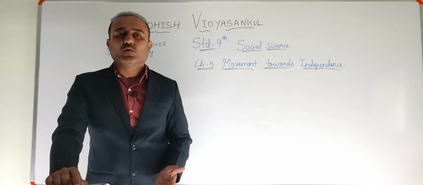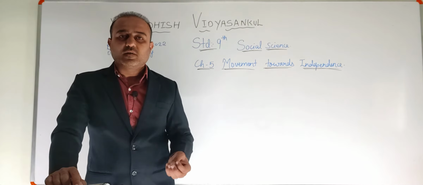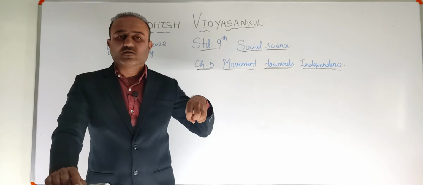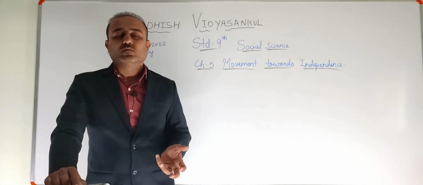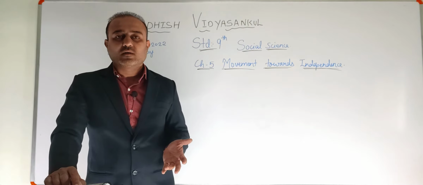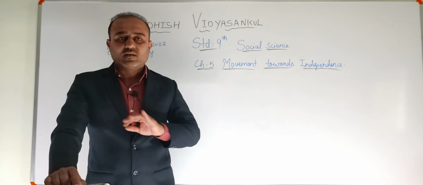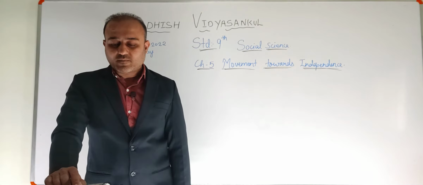Again, I have explained what dominion status means. Why were they not happy? Because there were certain restrictions, right? If we are getting dominion status, then too we are not totally or completely free. So it was not liked by the youth of India, and they just wanted to reject that. They didn't want to accept that.